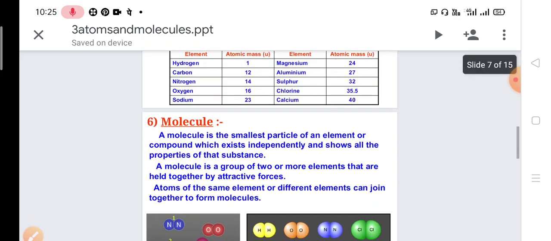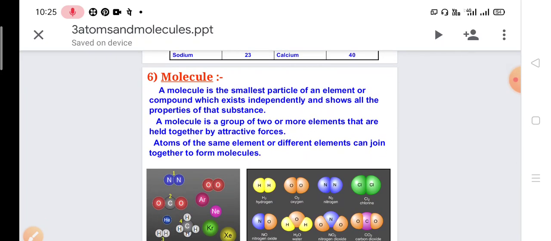Okay, now next we talk about the molecule. Just as I told you, an atom may or may not exist independently in the environment, but a molecule is the smallest particle of an element or a compound which exists independently and shows all the properties of that substance.